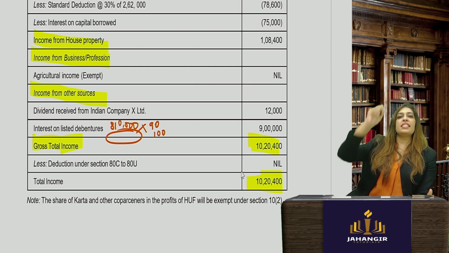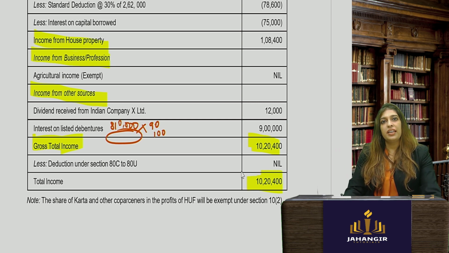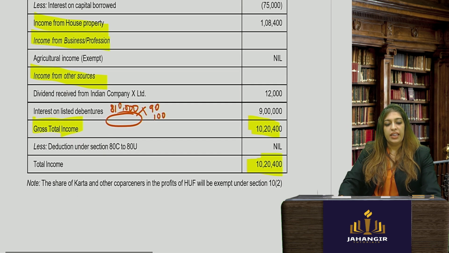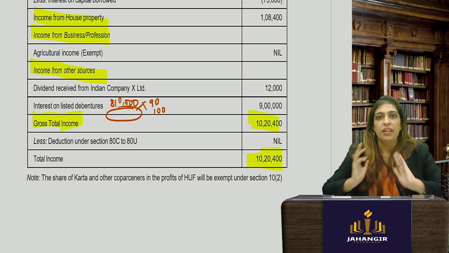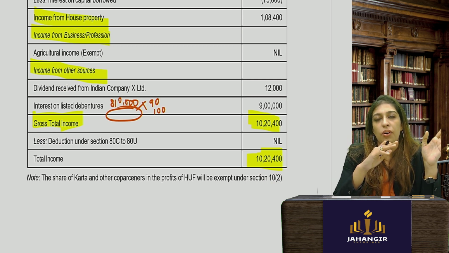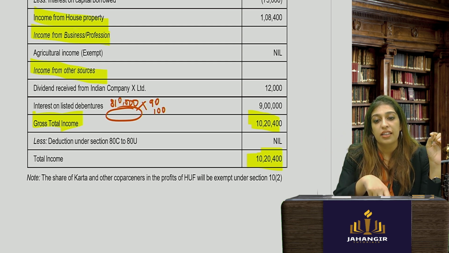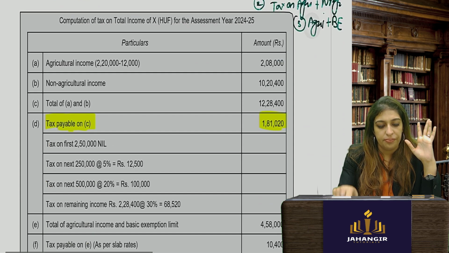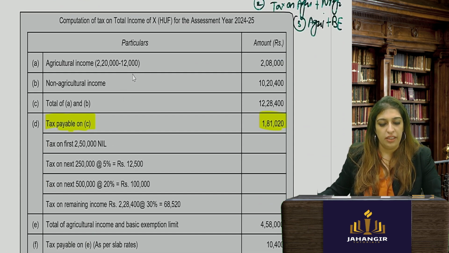But remember, there is agricultural income. So to find the tax liability on 10,20,400, you will have to take agri income into consideration. You cannot just do what we saw under the old regime, 5, 20, 30. No, because there is agri income, you will have to take that into consideration. Okay, so now let's see this. What is your agricultural income? Go back to your question.